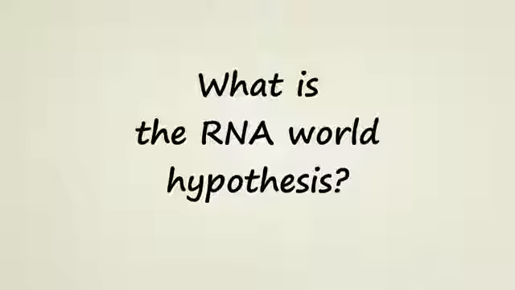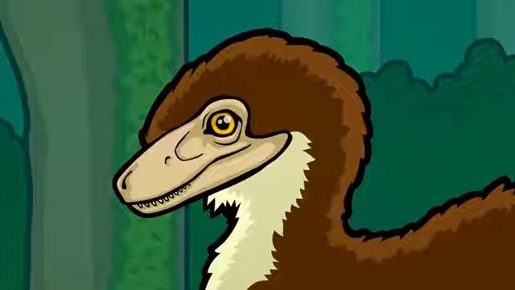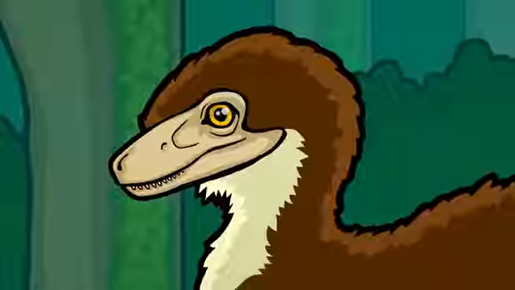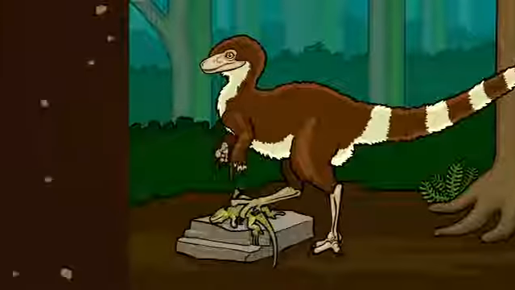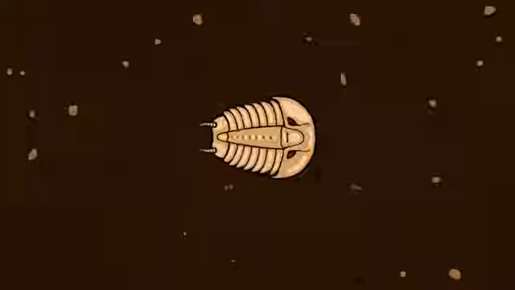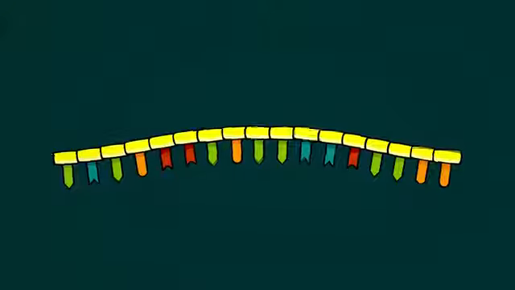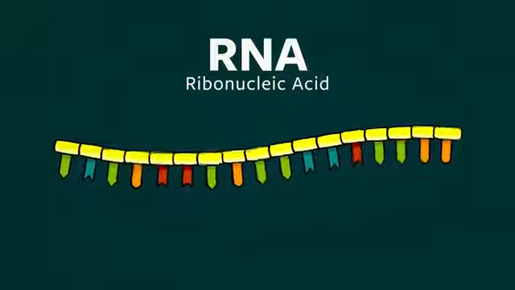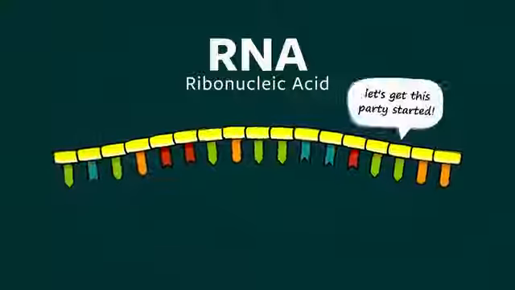What is the RNA world hypothesis? If you were to go back in time 120 million years, you'd find yourself in a dinosaur world. 500 million years ago was a world of trilobites and other strange sea creatures. 3.4 billion years ago was the world of the first living cells. And if you were to go back further still, scientists suspect that chains of a chemical called RNA, or something similar to RNA, kickstarted this entire beautiful mess that we call life.